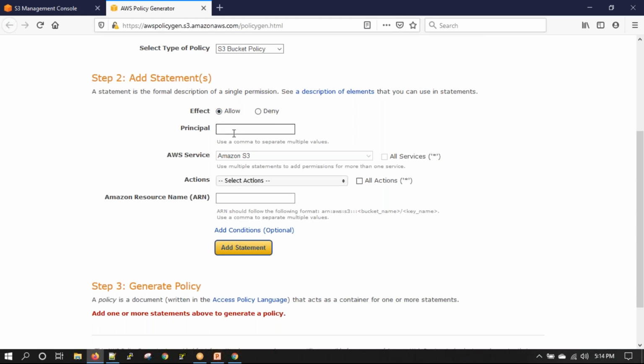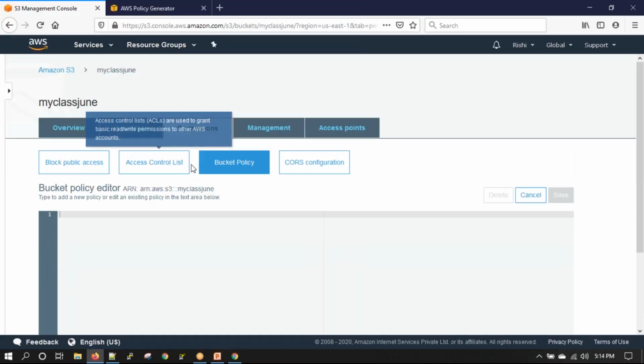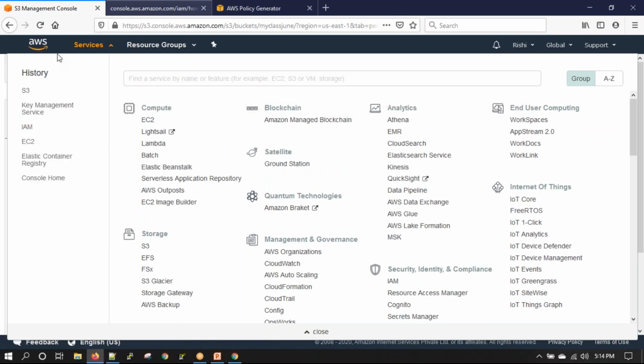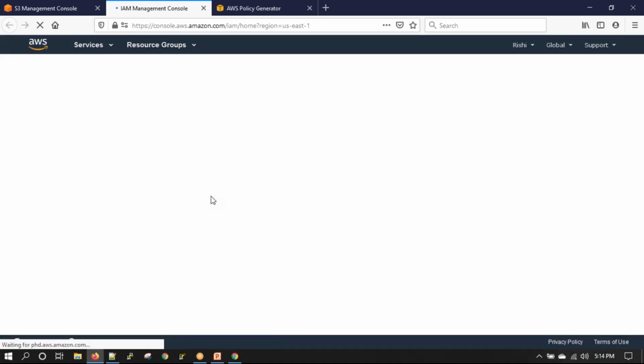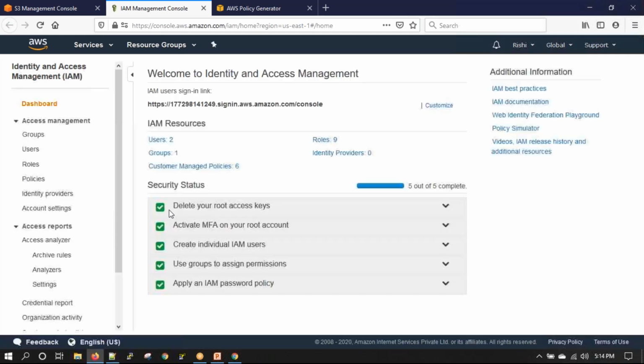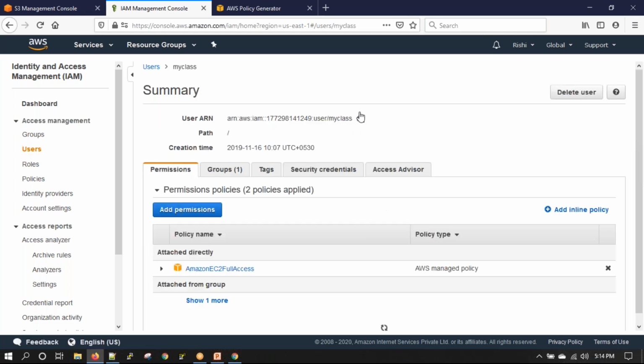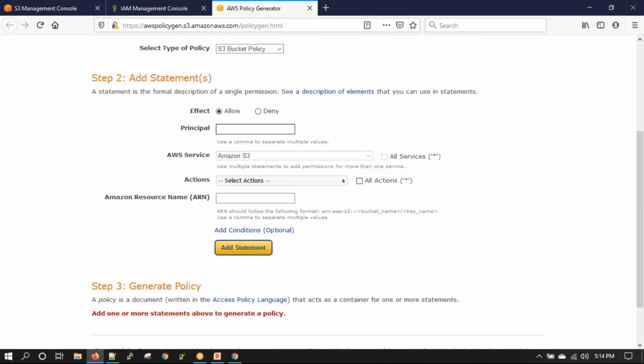Principal is, for whom I am defining it. So let's say that this is an example for an IAM user. Okay, so I'll get an IAM user. This could be an IAM user from your account also, no restrictions, can be anyone. So I'll select an IAM user. Okay, I'll take this guy. So I'll say allow something for this guy on S3.